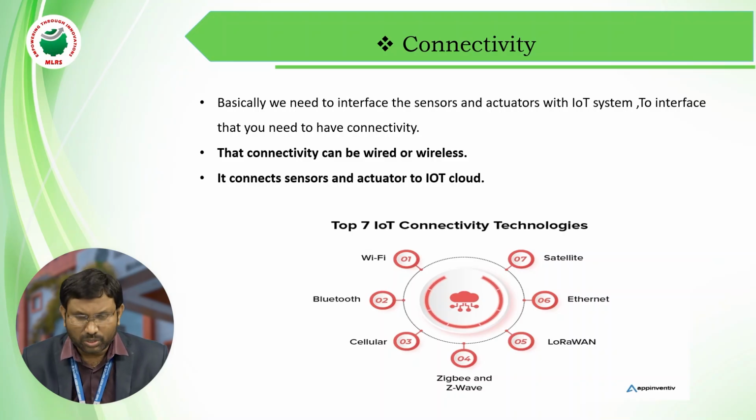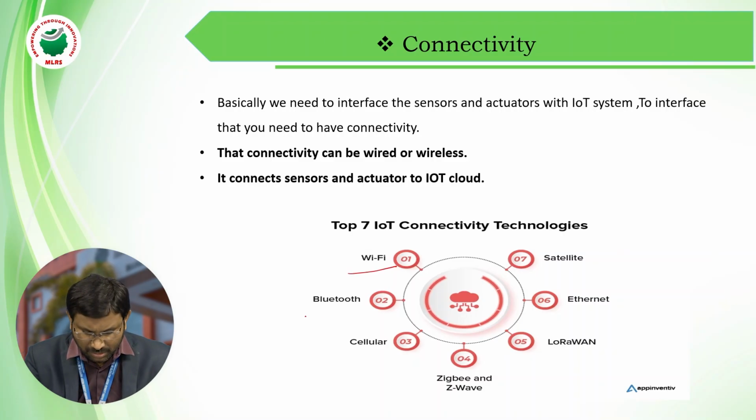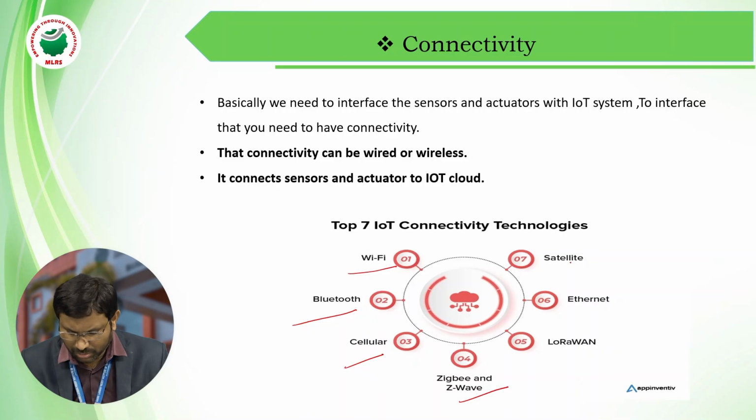The top 7 IoT connectivity technologies are: everyone knows Wi-Fi is one of them. Bluetooth is another one, then cellular, Zigbee, Z-Wave, LoRaWAN, Ethernet, and satellite. These are the connectivity technologies we are using in IoT.